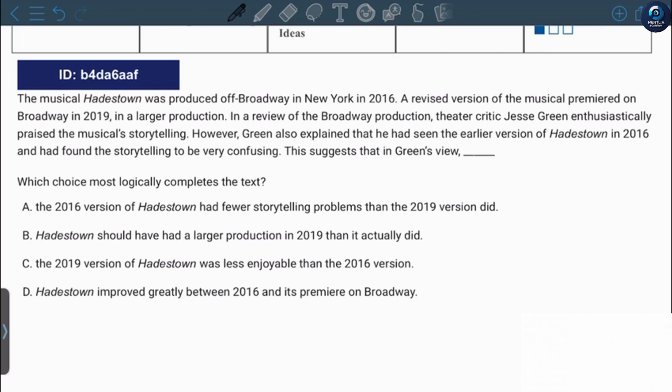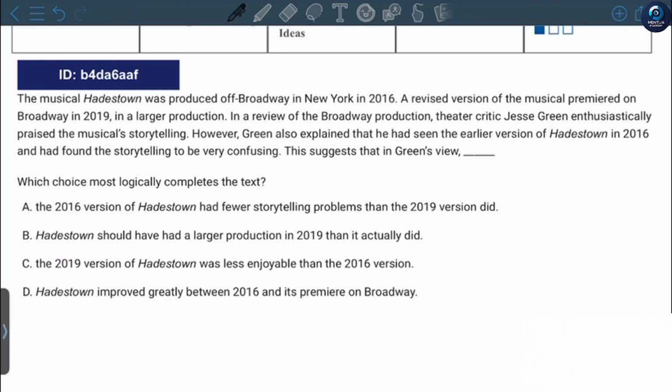The musical Hadestown was produced off-Broadway in New York in 2016. A revised version of the musical premiered on Broadway in 2019 in a larger production. In a review of the Broadway production, theater critic Jesse Green enthusiastically praised the musical storytelling.